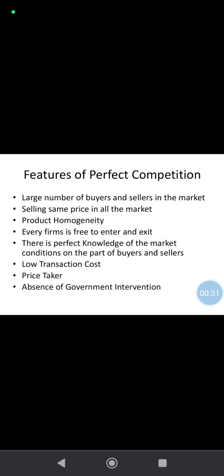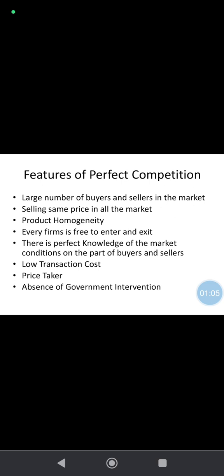First, markets are classified into perfect and imperfect. First, we will see the features of perfect competition. Large number of buyers and sellers in the market, selling at the same price in all the market. Product homogeneity, products are homogeneous in nature in perfect competition. Every firm is free to entry and exit. There is no restriction in the entry or exit.